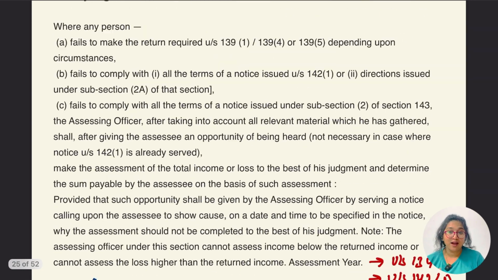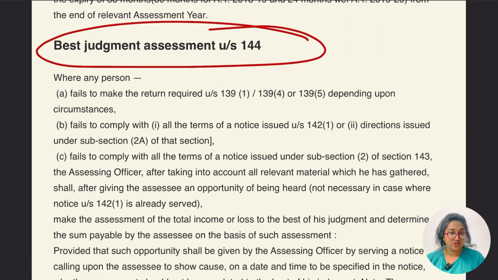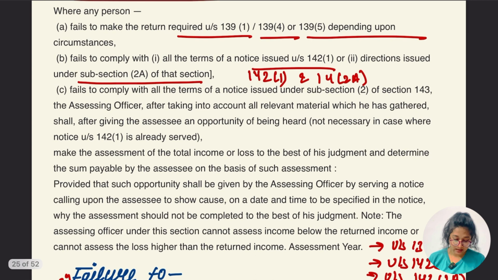So let's read now what the section is saying. Section 144, best judgment assessment. Where any person fails to make the return under section 139 subsection 1, 139 subsection 4, 139 subsection 5, depending upon the circumstances, fails to comply with all the terms of notice issued under 142 subsection 1, direction issued under section 142 subsection 2A, so can I write it as 142 subsection 1 and 142 subsection 2A?